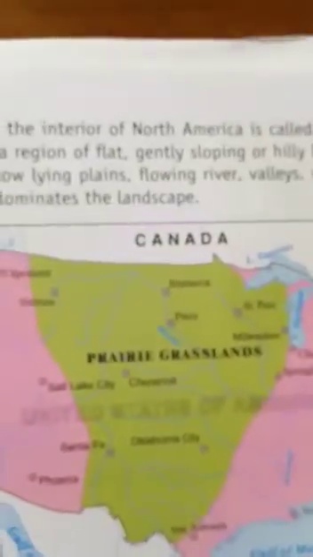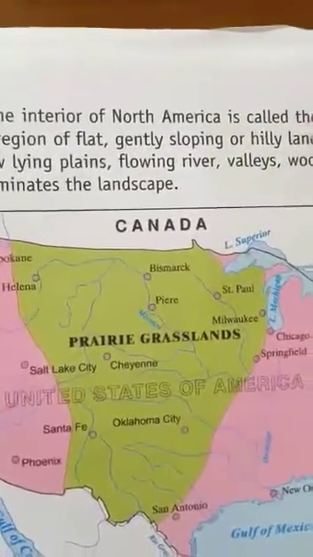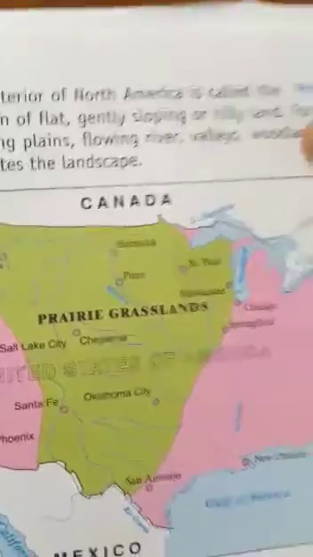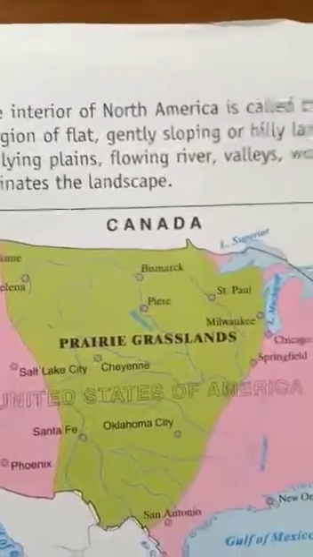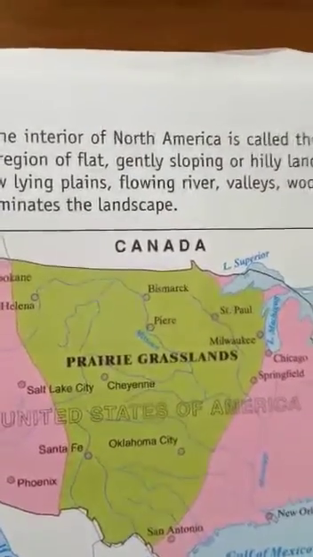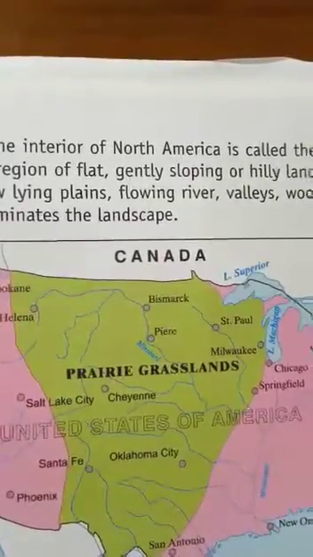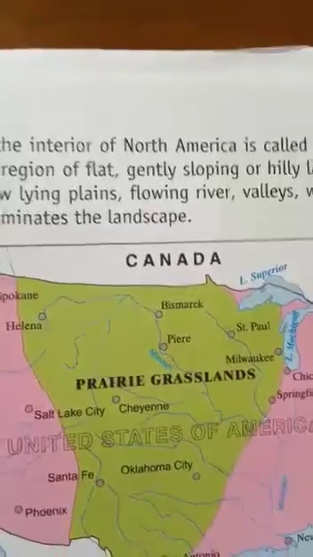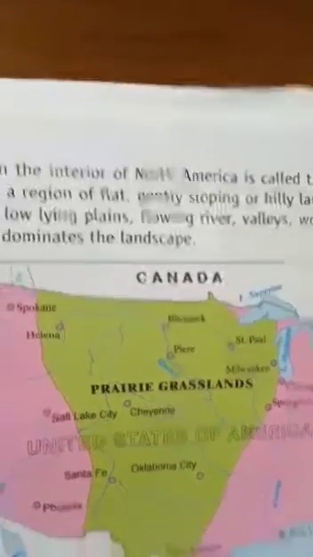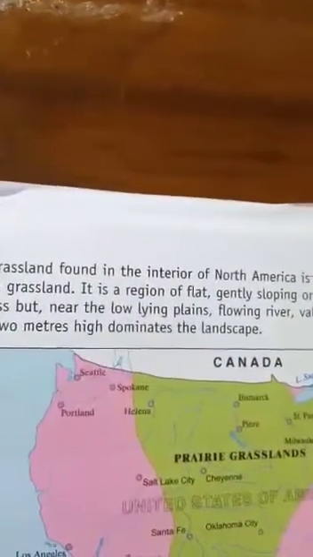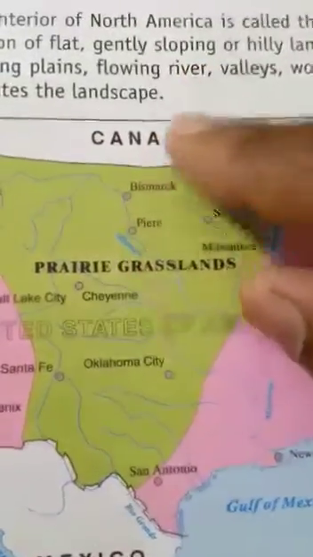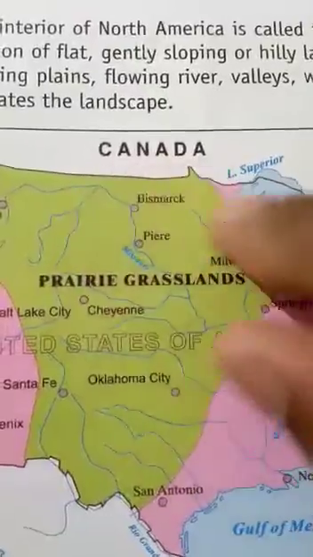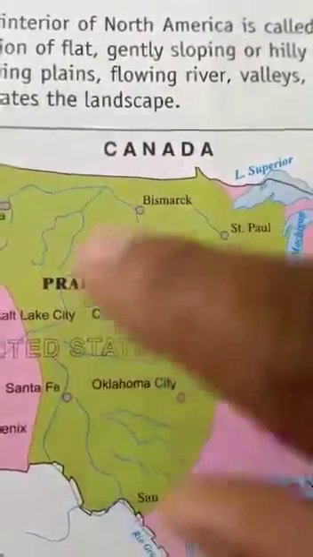So let us see the location of these prairies. The prairies are located in the interior of North America and the northern hemisphere. The grasslands extend from Canada to Mexico. So this much area comes under the grasslands or prairies.